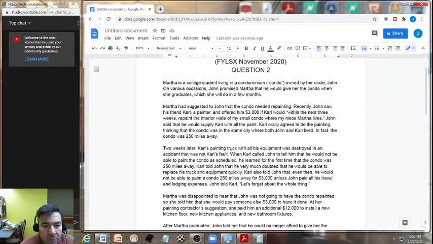2 weeks later, Carl's painting truck with all of his equipment was destroyed in an accident that was not Carl's fault. When Carl called John to tell him that he would not be able to paint the condo as scheduled, he learned for the first time that the condo was 250 miles away. Carl told John that he very much doubted that he would be able to replace his truck and equipment quickly.